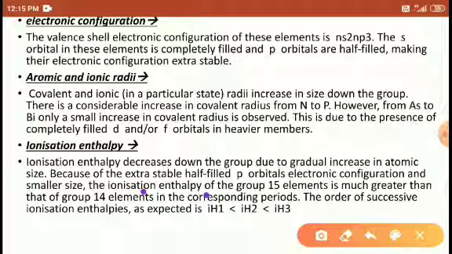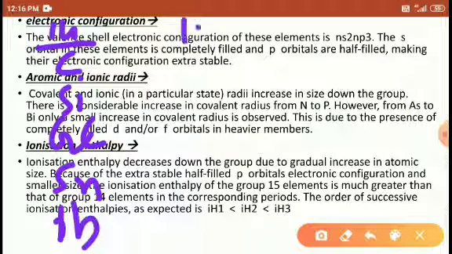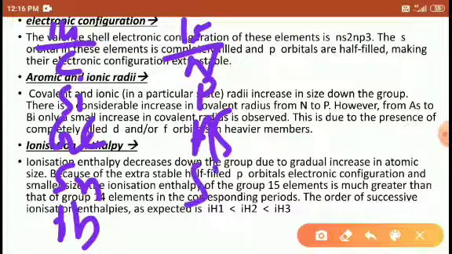Ionization enthalpy of the group 15 elements is much greater than that of the group 14 elements. So compare group 14: carbon, silicon, germanium, tin, lead, with group 15: nitrogen, phosphorus, arsenic, antimony, bismuth.